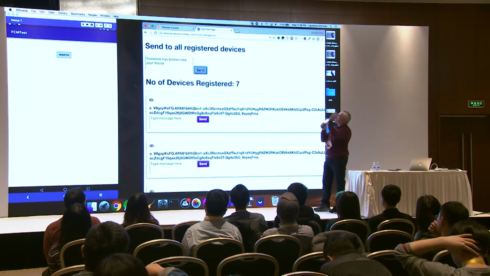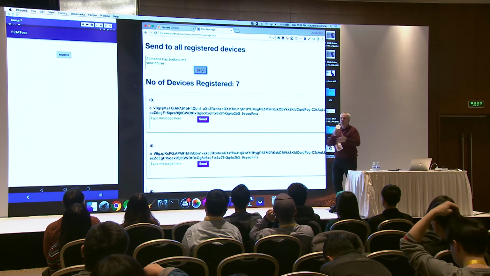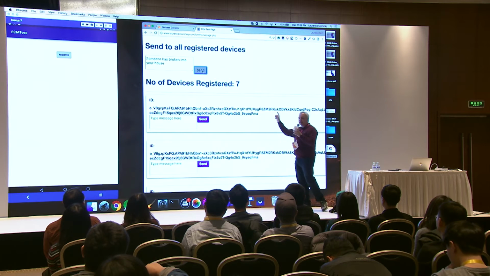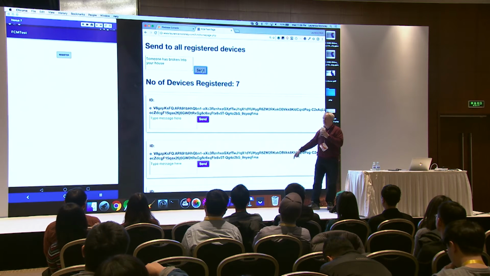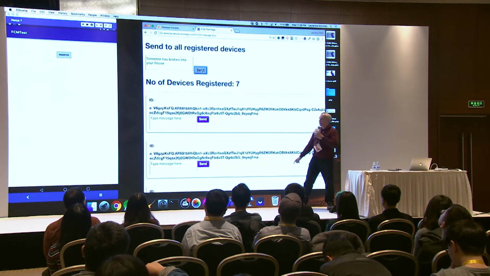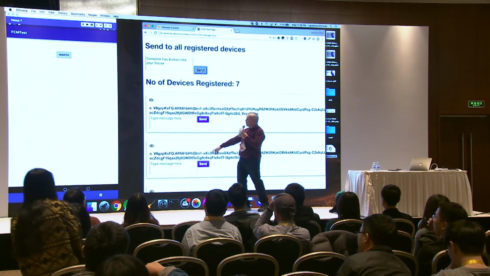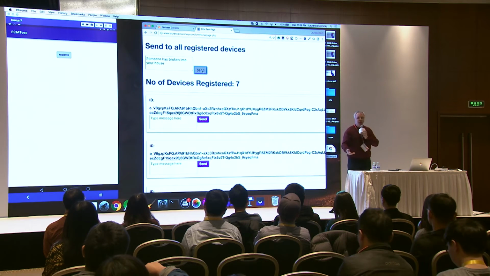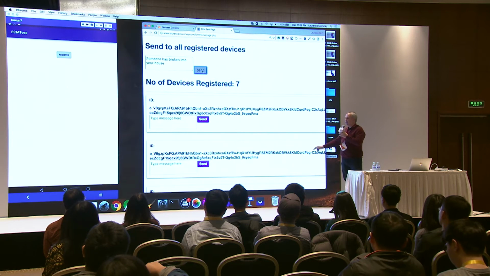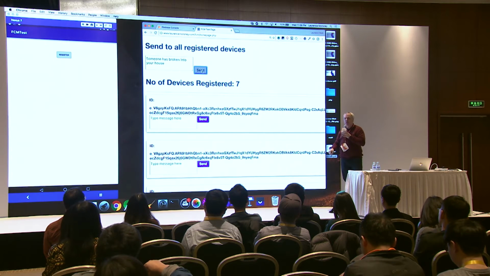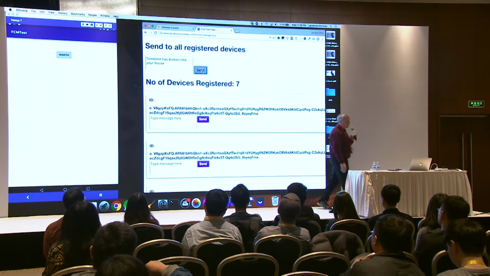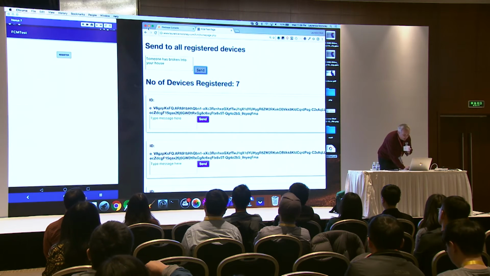So if you go onto this website, all this website is doing is there's a MySQL database. The MySQL database is storing these registration IDs. This page is reading that database, writing out HTML for each of these IDs, and writing out HTML for each of these forms, and then creating another form here in HTML, so that when somebody types a message, if I type it in the top box, it reads from MySQL all of the 7 IDs, and tells FCM to send that message to each of those 7 IDs. Or if I do it in one of these individual boxes, it's telling FCM to send it to that one. So let's take a look at the code for that, and how that actually looks.